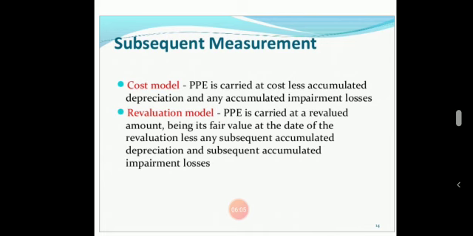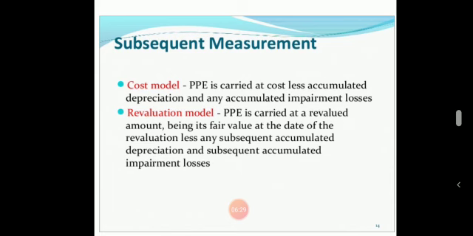See, cost model. There are two types of measurement: the cost model and the revaluation model. In the cost model, PPE is carried at cost less accumulated depreciation. Property, plant and equipment is carried at cost less accumulated depreciation and any accumulated impairment losses.